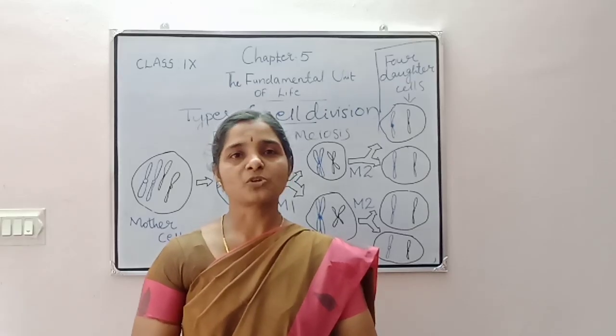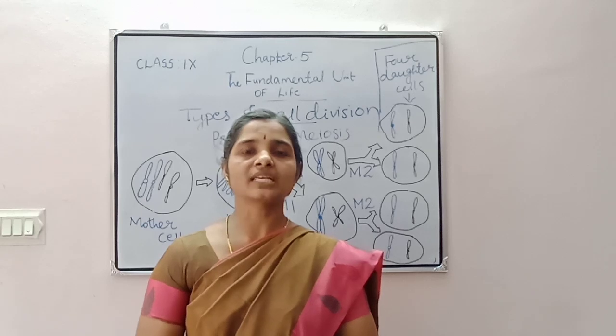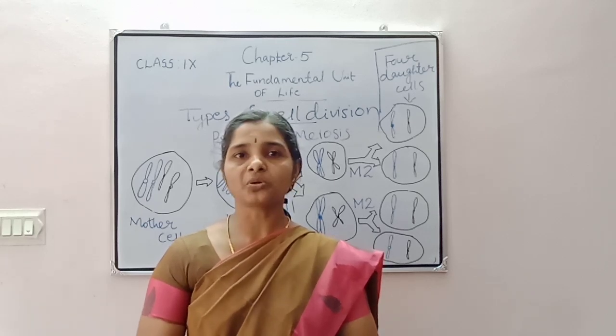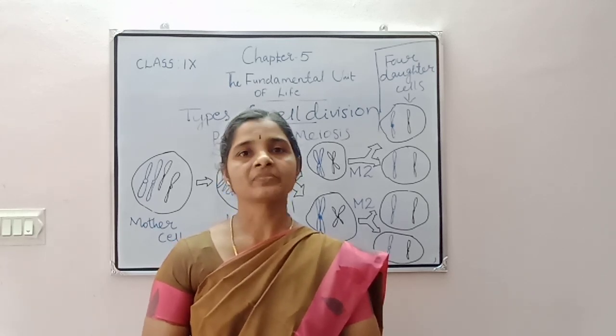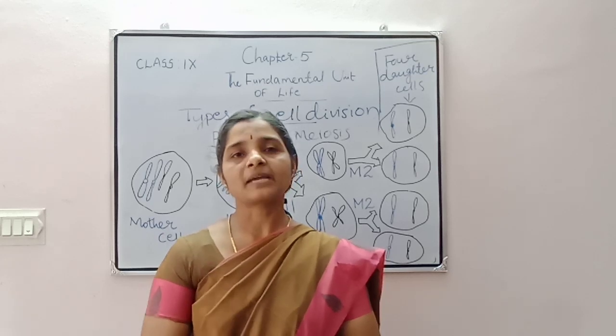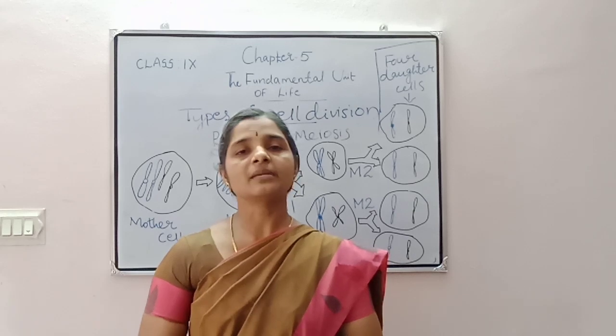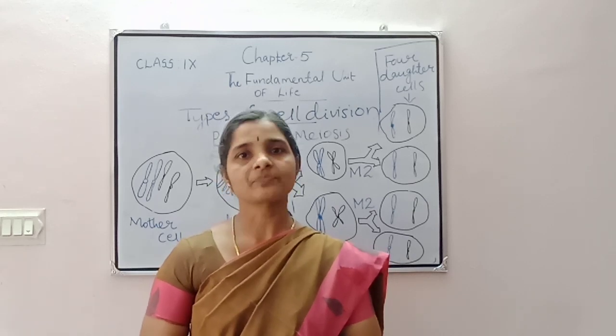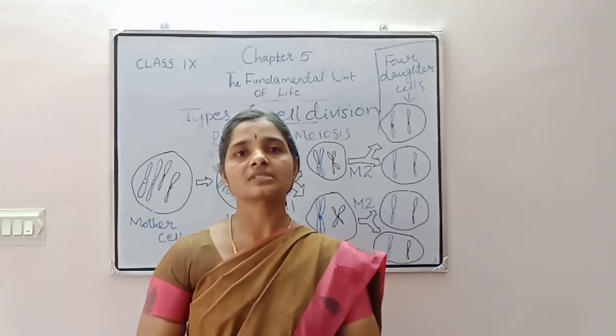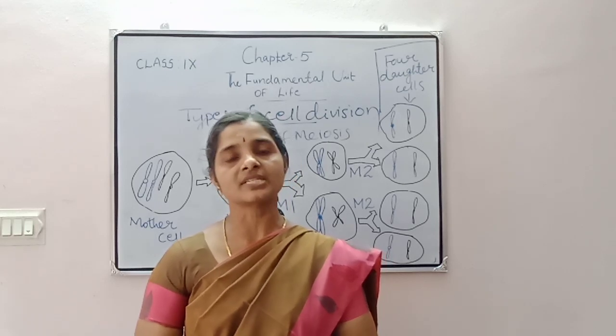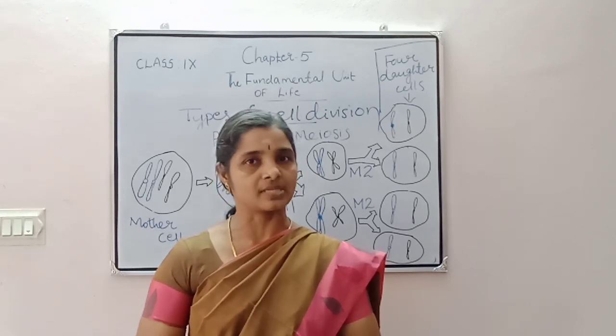Let's recap today's topics. We studied about cell organelles such as mitochondria, its structure and function, then about plastids, types of plastids, then structure and function of chloroplast, then about vacuole and its functions. Then after that we studied about cell division and the types of cell division such as mitosis and meiosis.